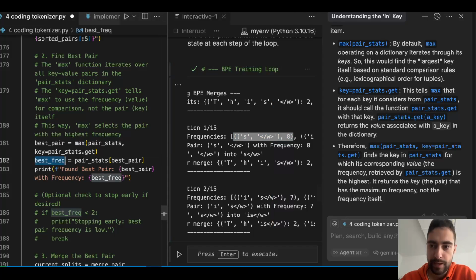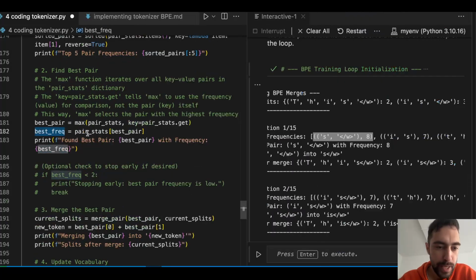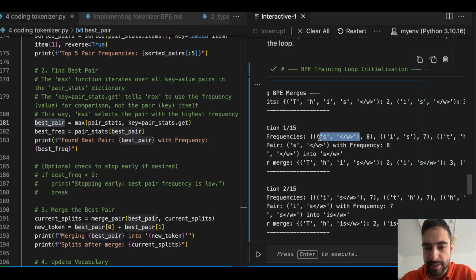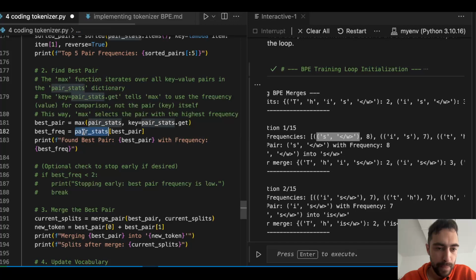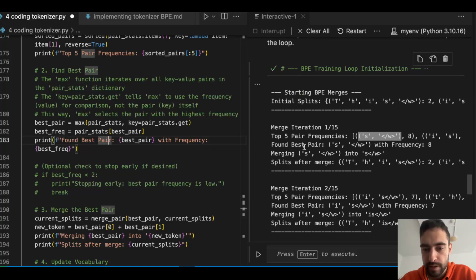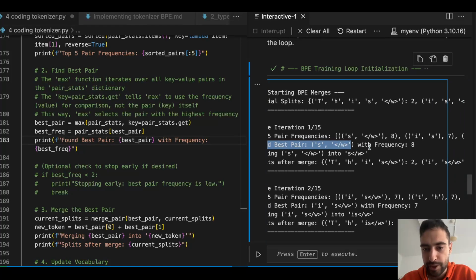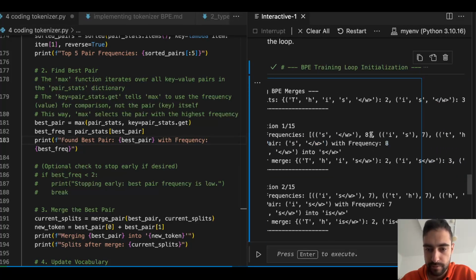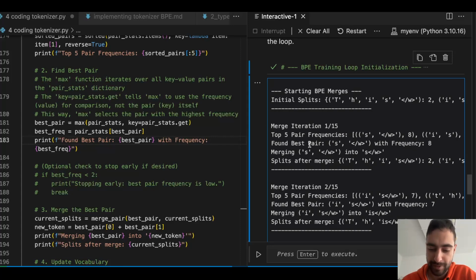Best frequency. So let me close this for now, it's more visible. Pair stats, best pair. So the best pair will be just this key. And then the frequency, we can get by calling pair stats with this key. And then we can say found best pair with frequency. So found best pair S and end of word with frequency 8. It's confusing for me as well.